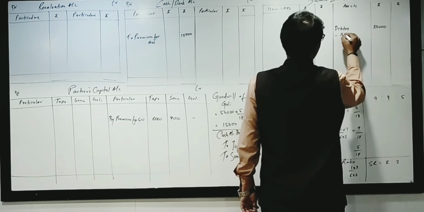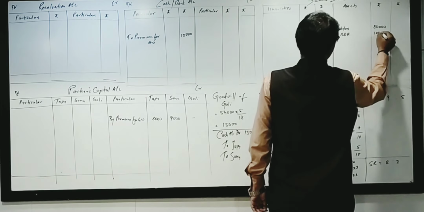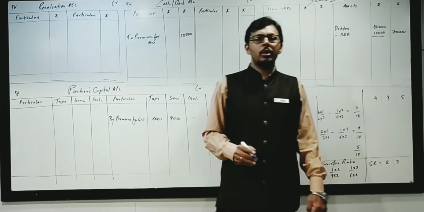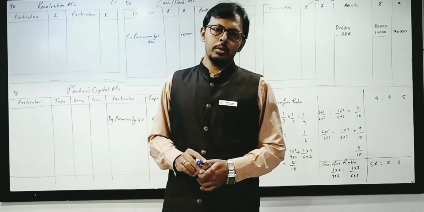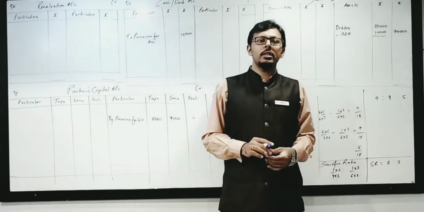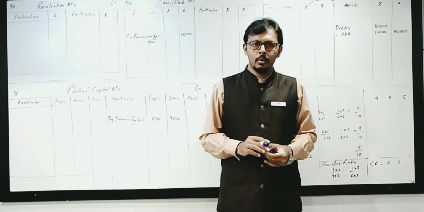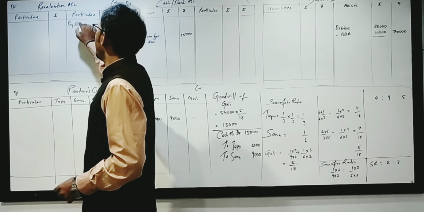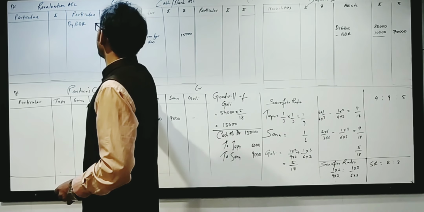Bad debts now we have to maintain is 10,000, so now it will be 70,000. BDR is already given in the sum worth rupees 16,000 on the liability side. Now the amount of BDR is less. If the amount of BDR is less, it means we are earning a profit. So profit by BDR 6,000.